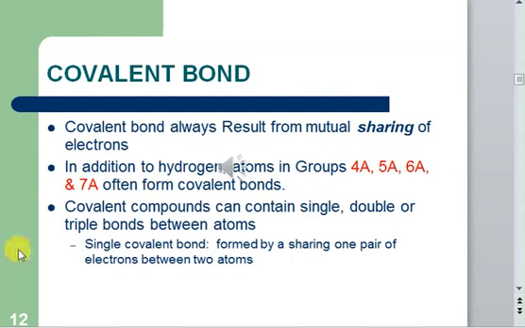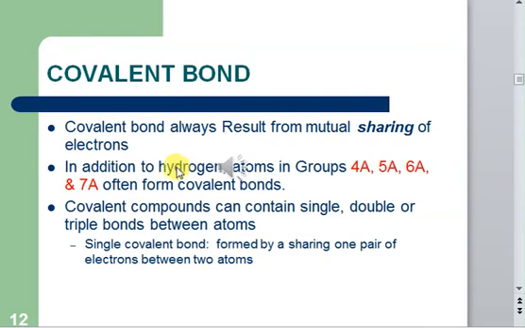Alright, so we'll continue with the covalent bond, and let's see between which types of atoms it is formed. As mentioned earlier, a covalent bond always involves mutual sharing of electrons. Both atoms have to share electrons. So which types of atoms form a covalent bond?